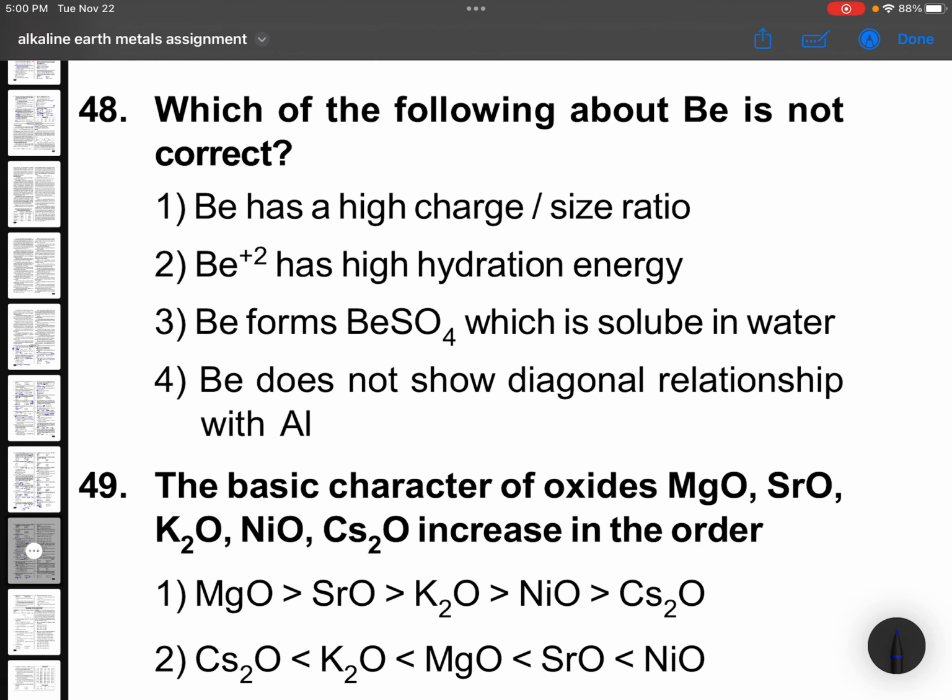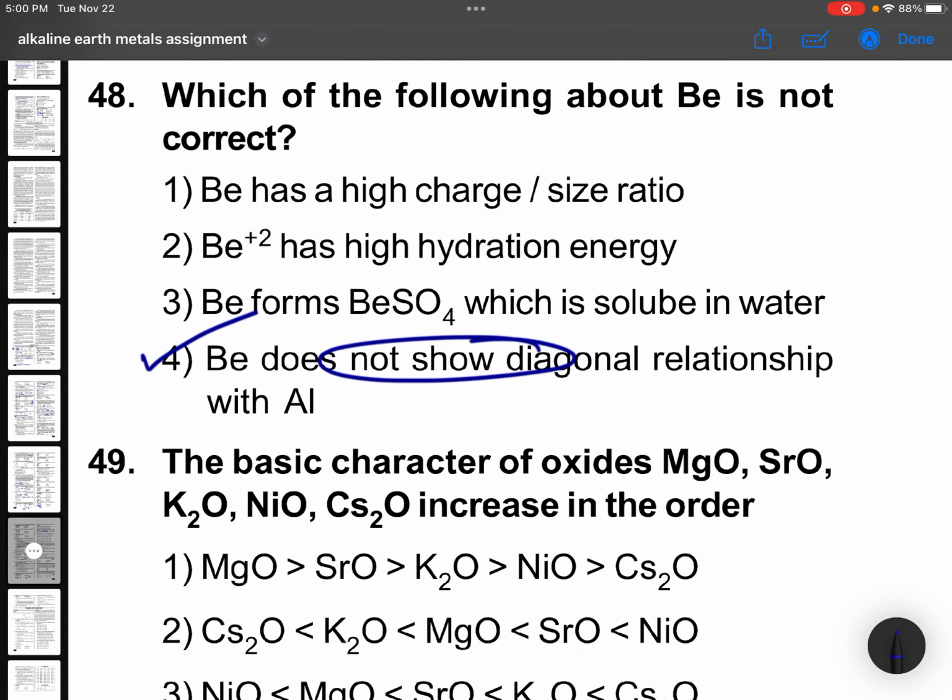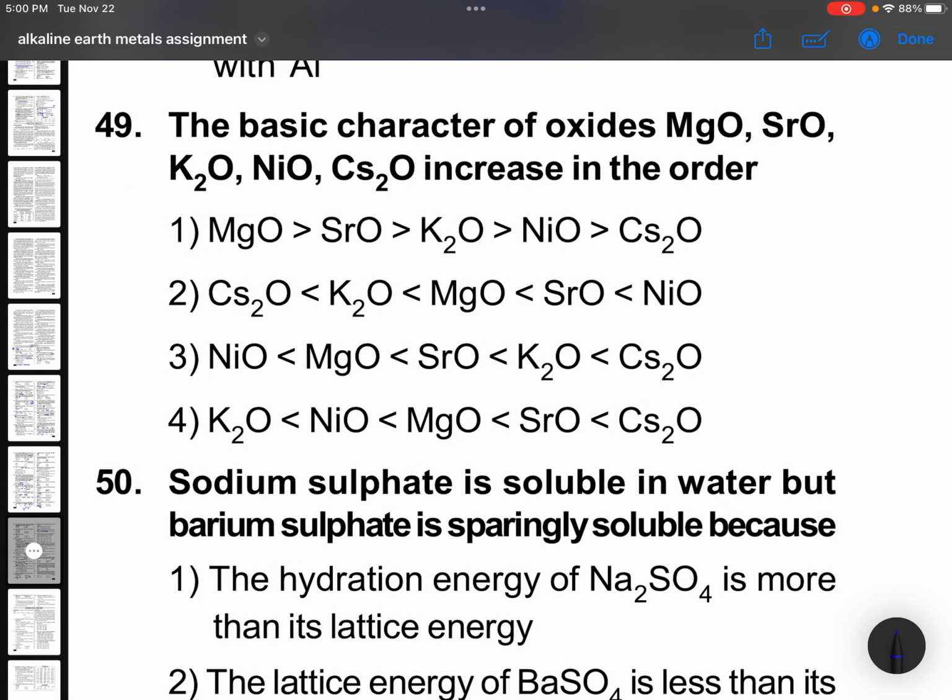Coming to 48. Which of the following about beryllium is not correct? Okay, now beryllium does not show. Okay, now beryllium shows. The basic character of oxides MgO, SrO, K2O, Na2O, Cs2O increases in the order. Basic character of alkali metals is more. So alkali metals must be greater.